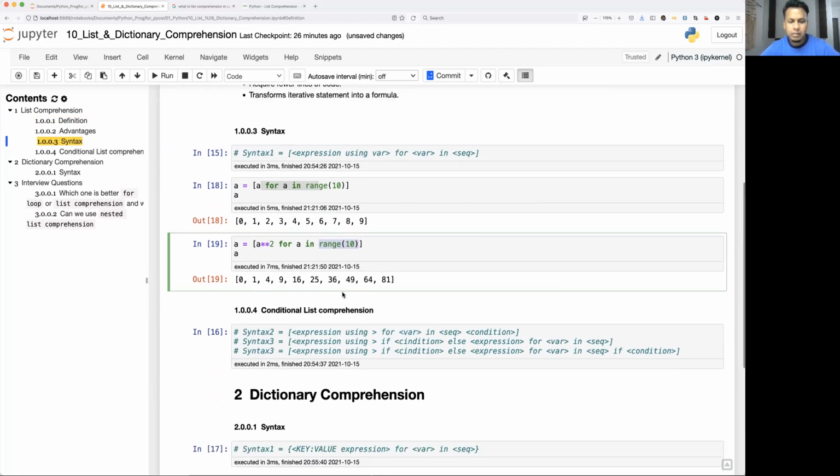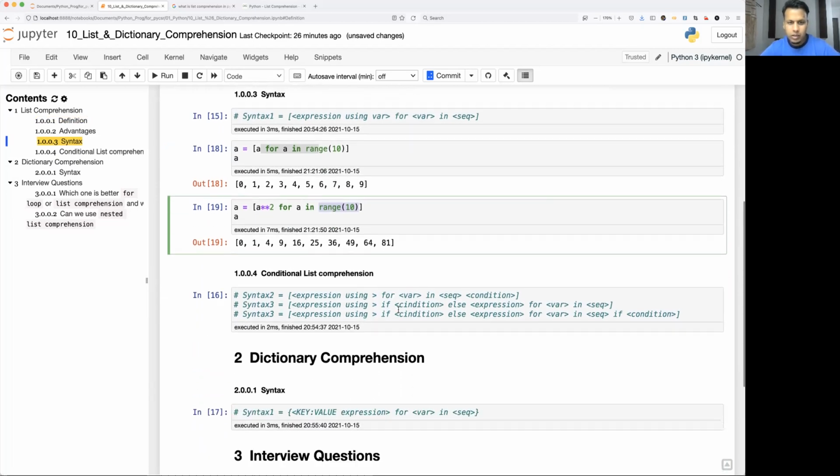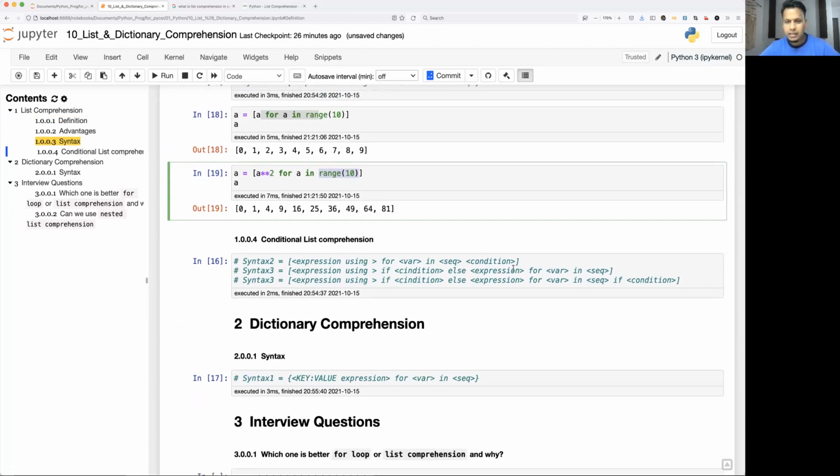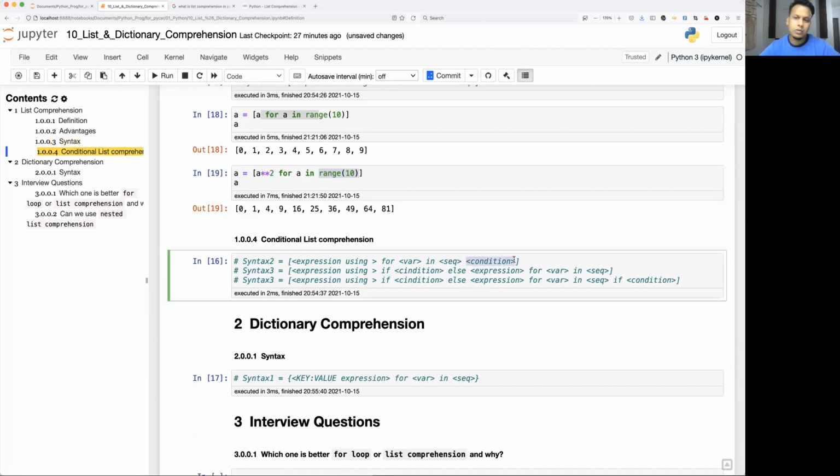Now we do have some kind of conditional list comprehension. So what is conditional list comprehension? Inside this list comprehension notation, we are going to use one condition. There are two to three ways of adding the condition. One is a simple expression like what we saw just now, and after the for loop you can add one condition. This condition is going to be a simple if condition without else. Okay, so we'll see some examples based on this.